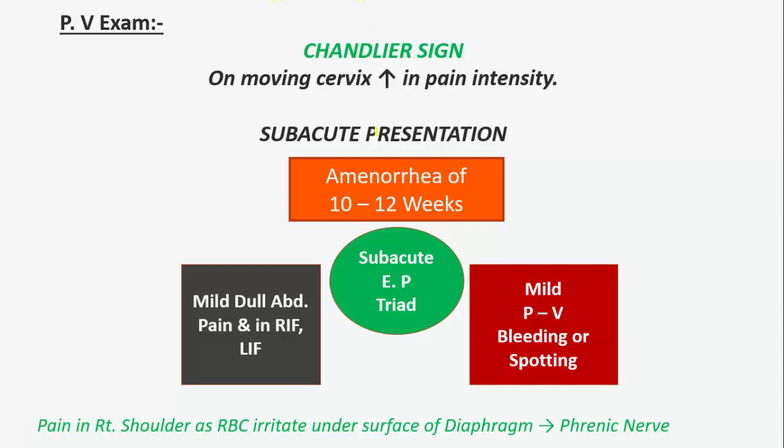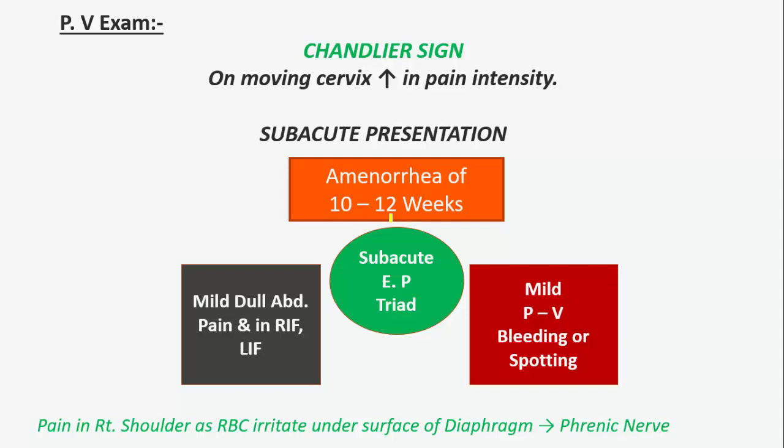And what is the subacute presentation triad when the ectopic pregnancy is other than in the fallopian tube? So we see amenorrhea of 10 to 12 weeks, because the acute presentation is there when there is ectopic pregnancy in the fallopian tube, because there will be obstruction of the lumen of the tube.